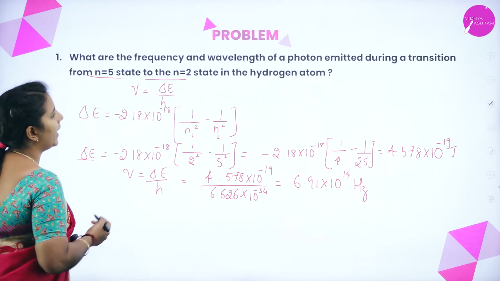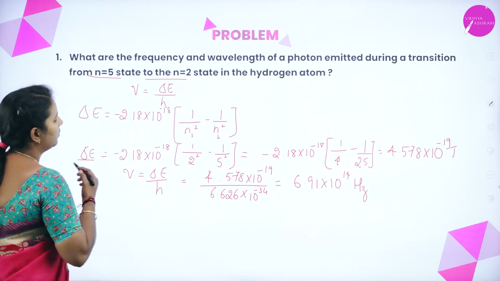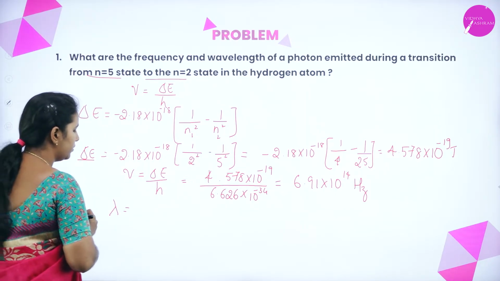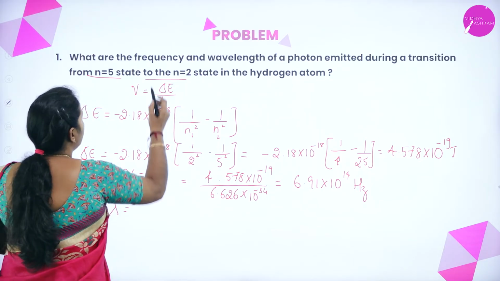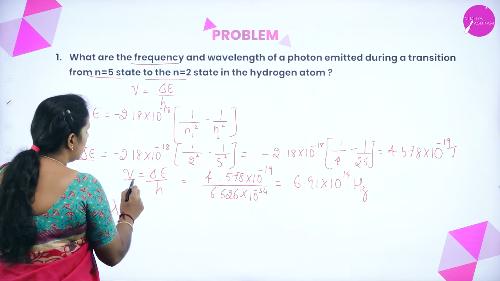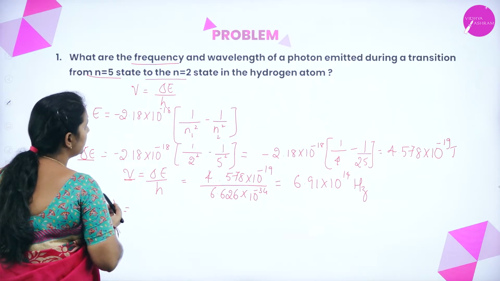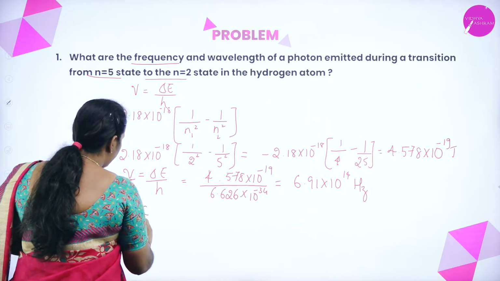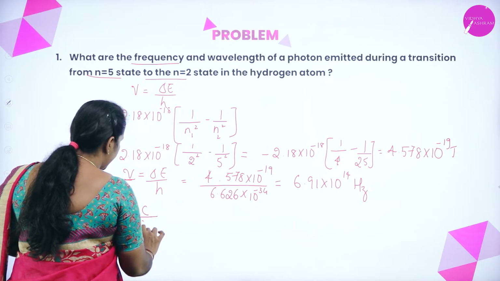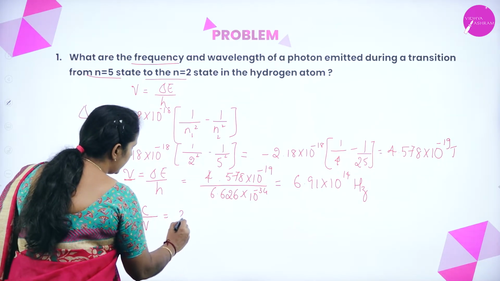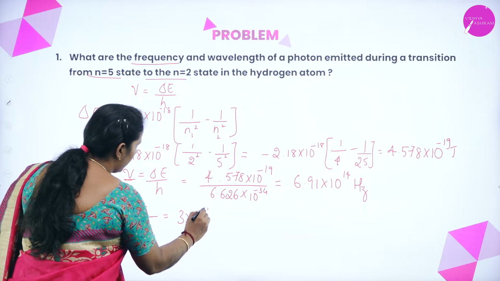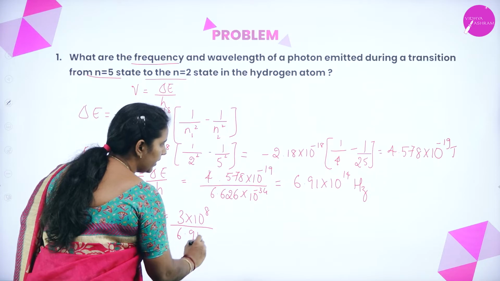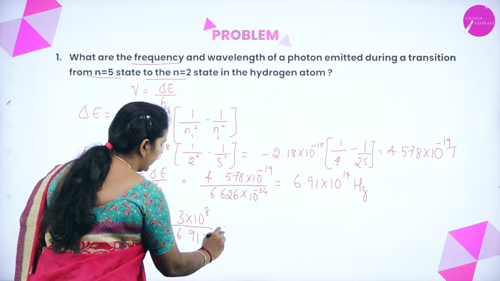Now we need to calculate the wavelength of the photon. Now we got the frequency, that is nu. Then we calculate the wavelength, which is obtained by lambda is equal to c divided by nu. What is the c value here? 3 into 10 to the power of 8 divided by, what is the nu value? 6.91 into 10 to the power of 14.